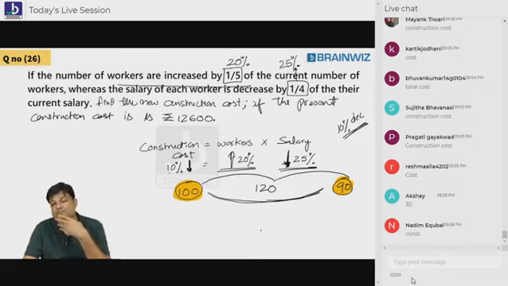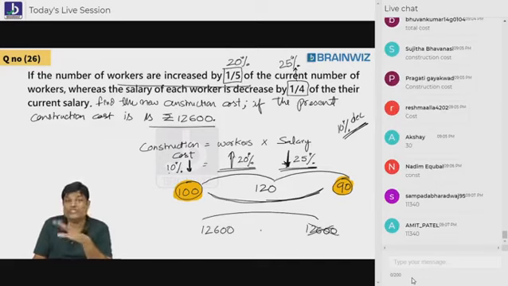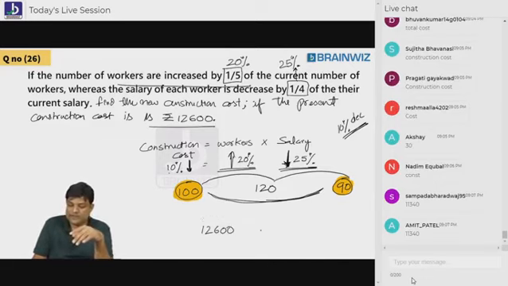But I'm not interested in the percentage. I'm interested in the new construction cost. What's the present construction cost? 12,600. 10% down. You should subtract 10%. 10% is 1260. Everybody subtract 1260.